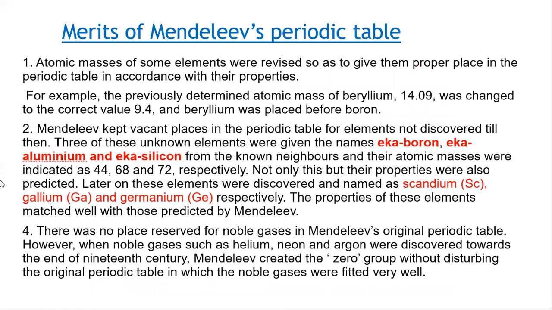Second, Mendeleev kept vacant places in the periodic table for elements not discovered till then. Three of these unknown elements were given the names eka-boron, eka-aluminium, and eka-silicon. Their atomic masses were 44, 68, and 72.